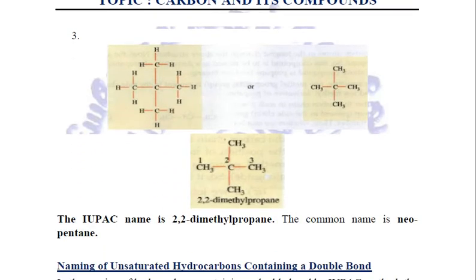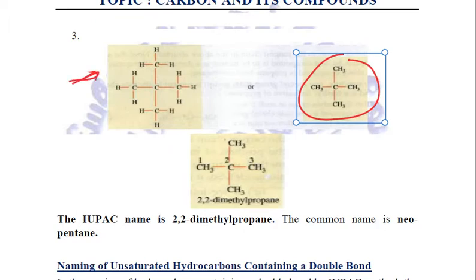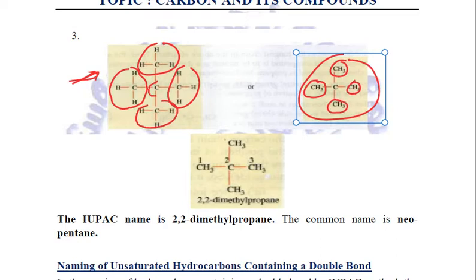Let us take one more example. Now, in this particular example, it may be given to you like this: CHHH and CHHH. So the first thing that we need to do is make it compact. This is one carbon having three hydrogen atoms attached to it, so I can write it as CH3 in the compact form. Similarly, this is CH3, this is CH3, and this is also CH3, and in the middle we have one carbon atom. Right? Now if I want to find the longest chain, I will see that it comes to just 3 carbon atoms.